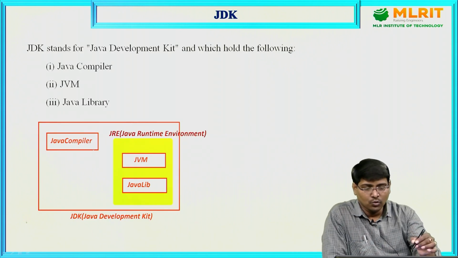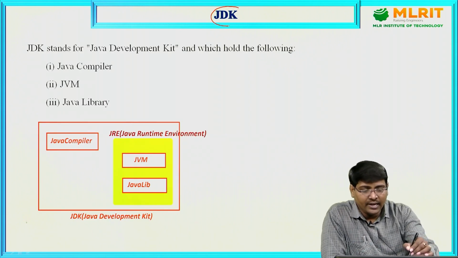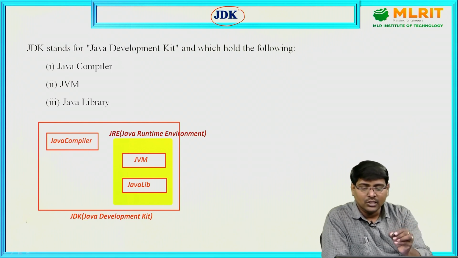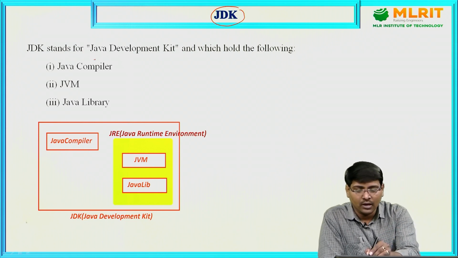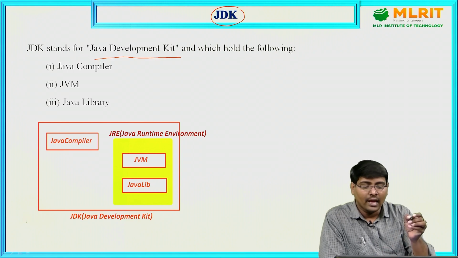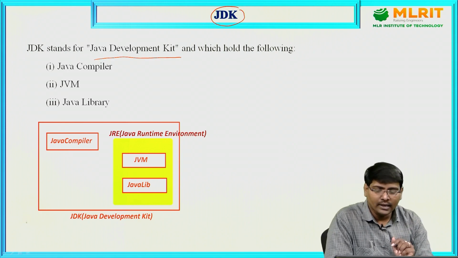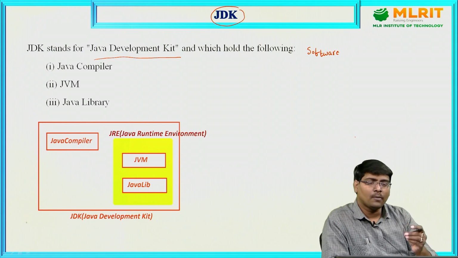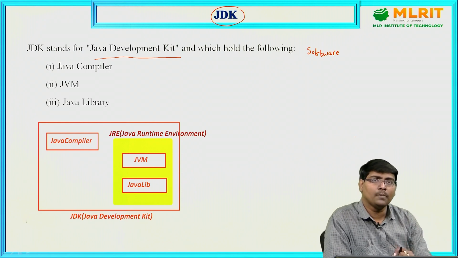The first one is JDK. What does JDK specify? JDK stands for Java Development Kit. What does this mean? This is simply a software. Suppose you are writing a Java program and you need to execute it.